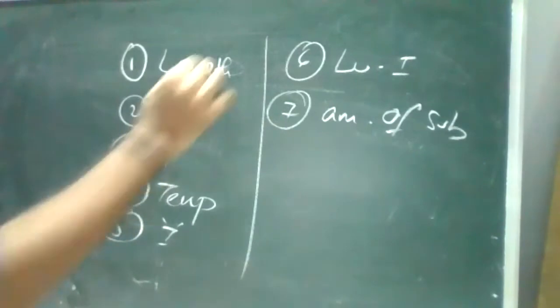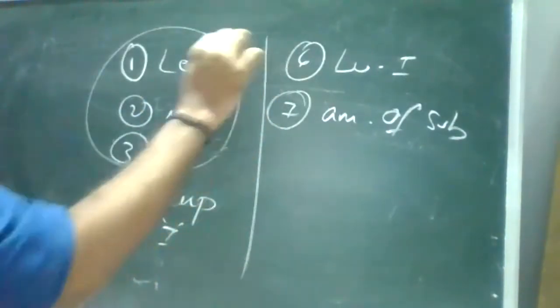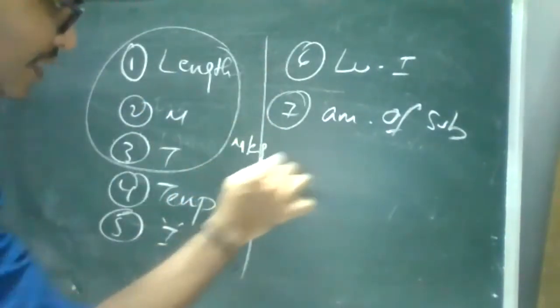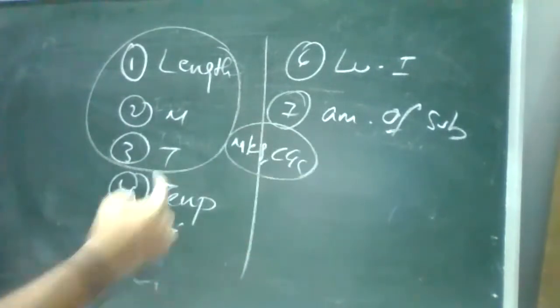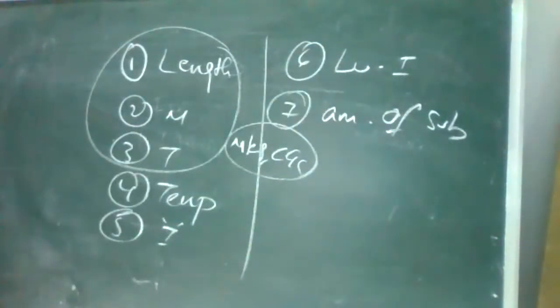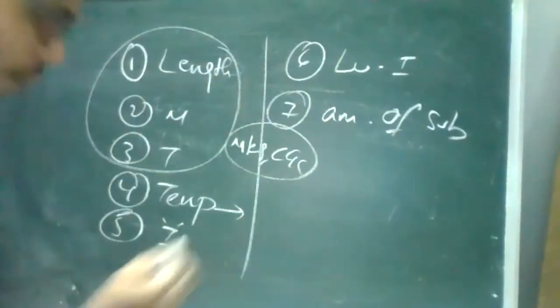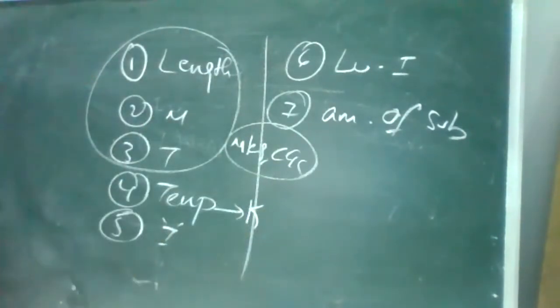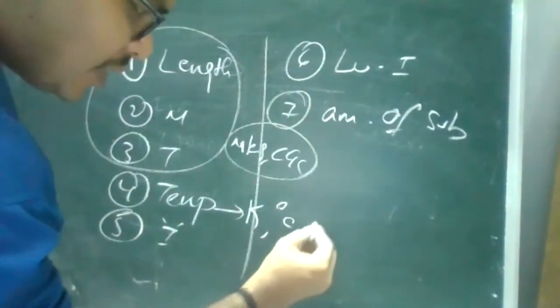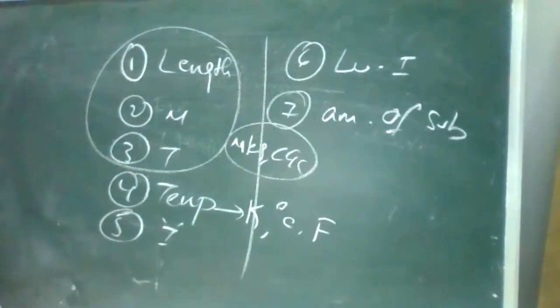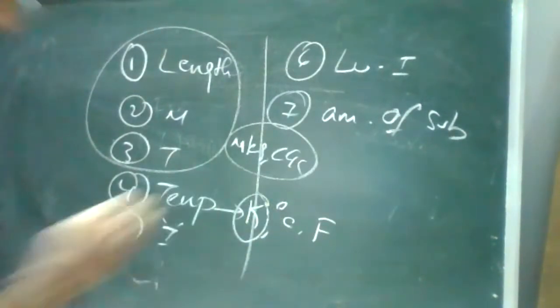So if you see, length, mass, time are related to MKS and CGS. There are different terms out there. But the others don't have any MKS and CGS. Remember, they have only one type of unit. For temperature, I can say the SI unit is Kelvin. There are so many things out there, degree Celsius and Fahrenheit. But when you're discussing temperature, it is Kelvin.